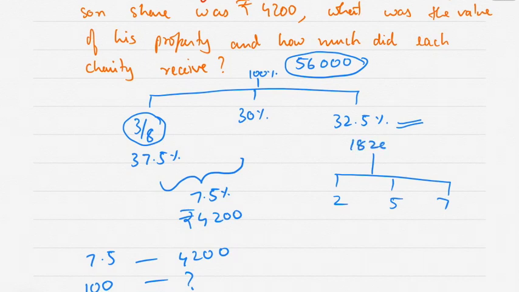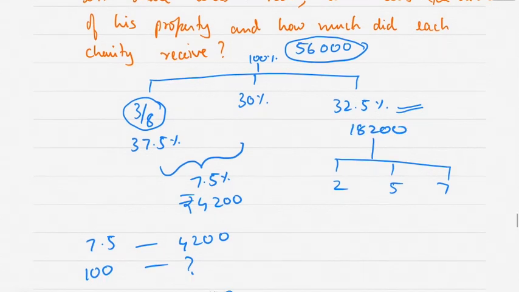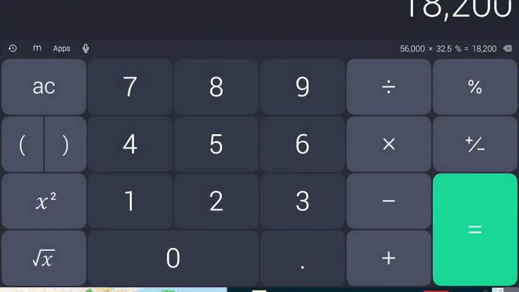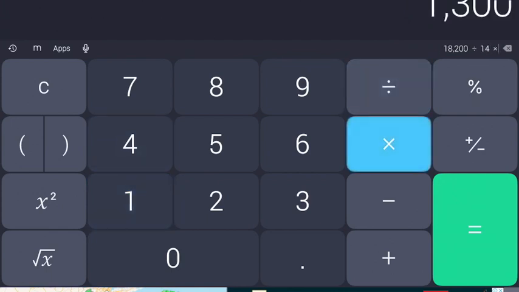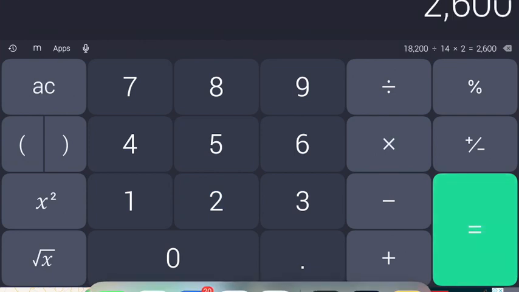So 18,200 is distributed in the ratio 2:5:7. So 2 plus 5 plus 7 comes to 14, correct? So 18,200 divided by 14 multiplied by 2. It comes to 2,600.